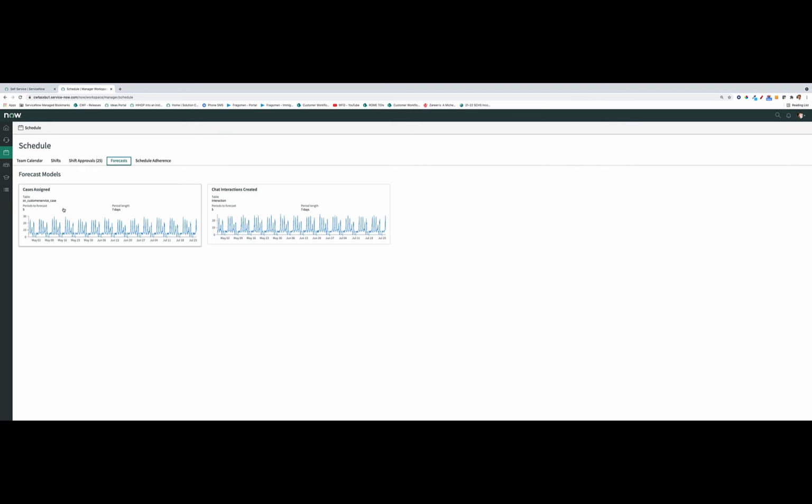You could say, for example, let's say that you had cases for different geographies. Let's say you had cases for America, EMEA, and Asia Pacific. You could create a forecast for those respective geographies. Or you might have cases that are being handled on specific channels. So you might have chat cases versus, let's say, return material authorization cases. You could create forecasts to various levels of granularity. Now, in our example, what we're going to do is we're going to have a look at what the forecast looks like for assigned cases.